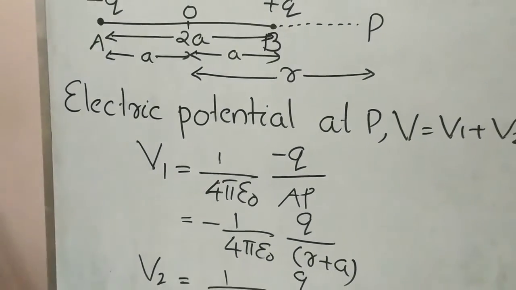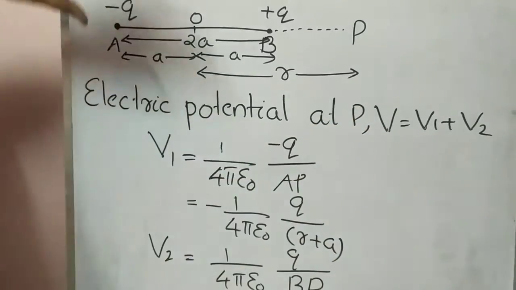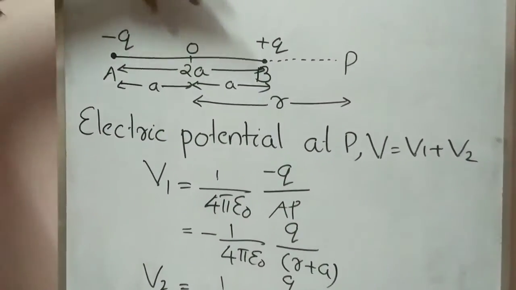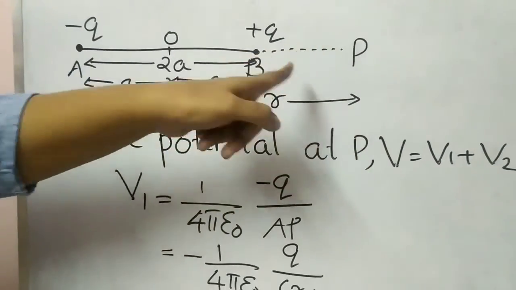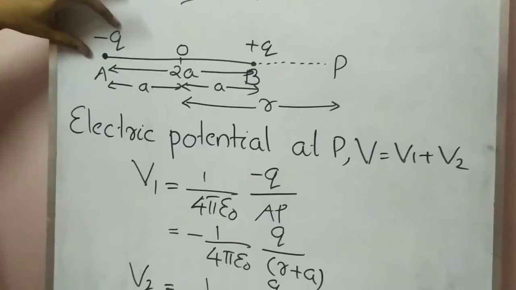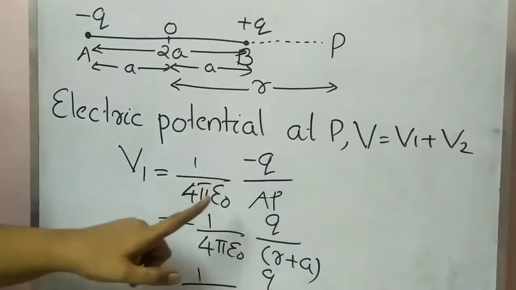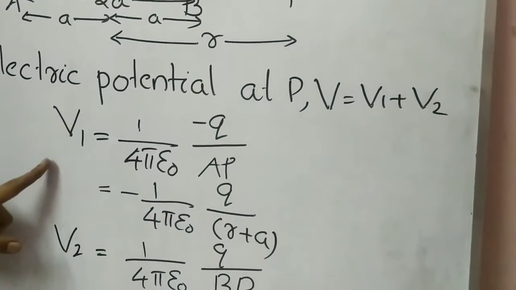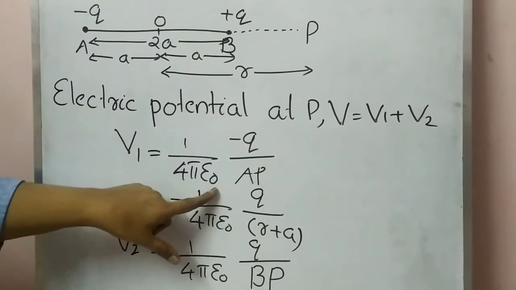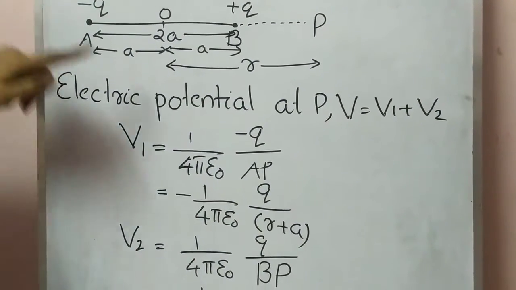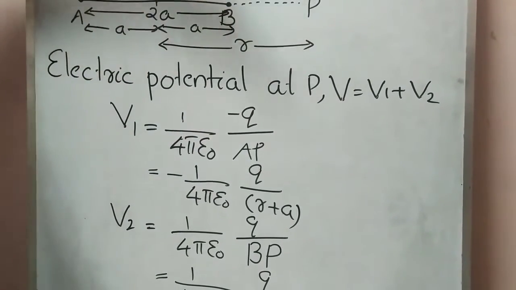So electric potential at P, V, is equal to V1 plus V2. Here we have two charges, minus q and plus q. So the total potential at P is equal to the potential due to the charge minus q plus the potential due to the charge plus q, so V1 plus V2. Now we have to write expressions for V1 and V2. V1 equals 1 by 4 pi epsilon 0. Here the charge is minus q, so minus q divided by the distance AP.